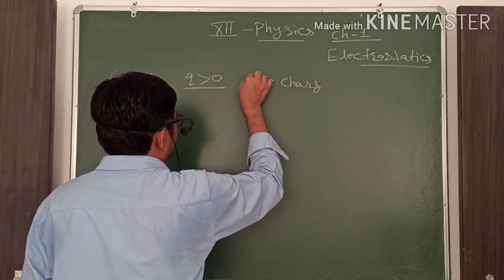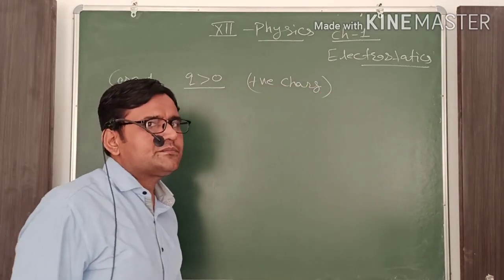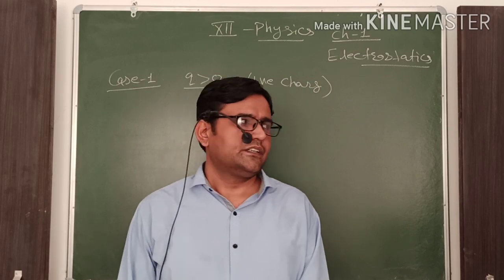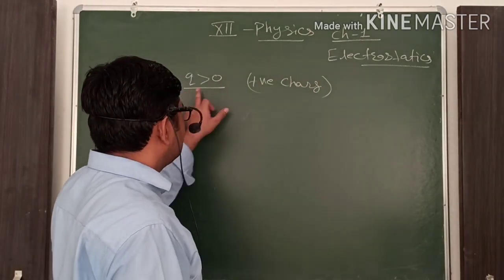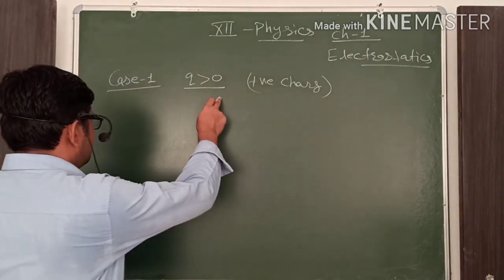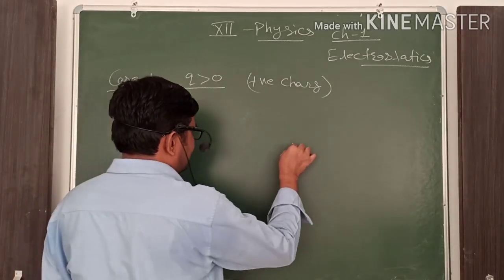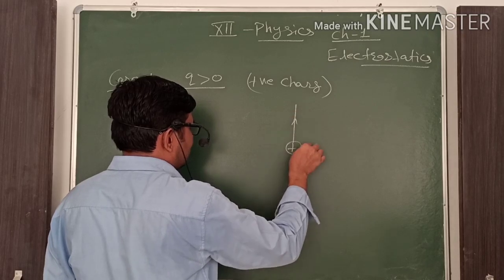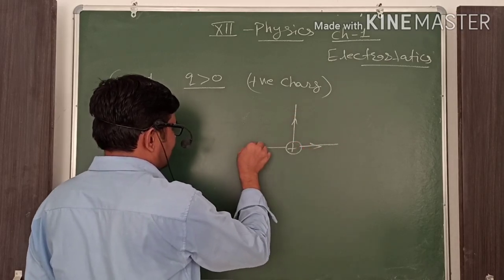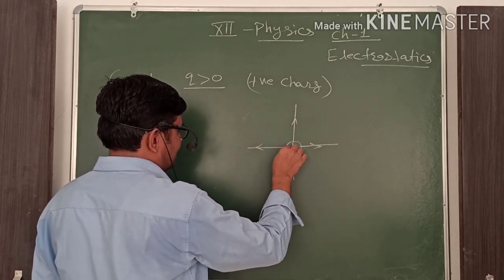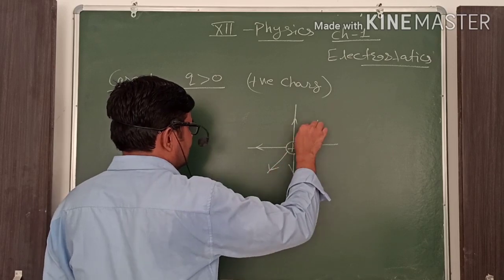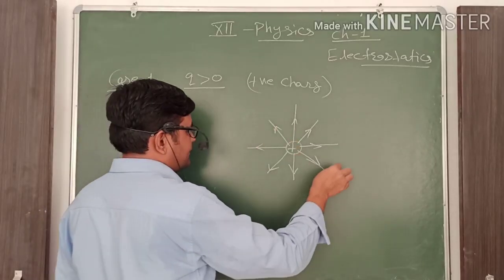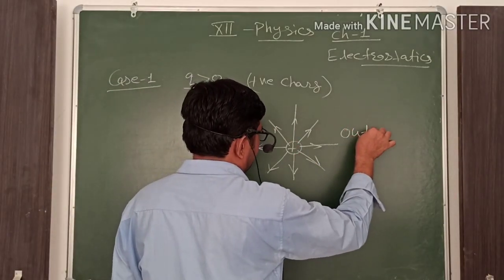If it is a plus Q charge, then the electric field lines are outward from that charge. It means they go away from that charge. Their directions are outward.